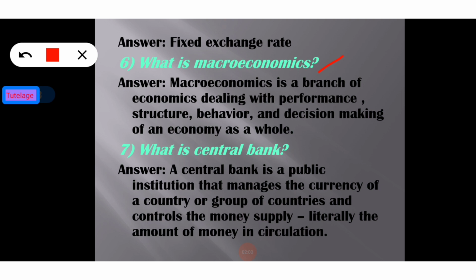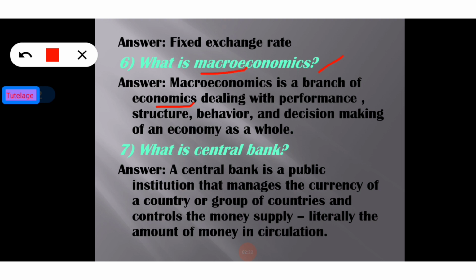Okay, so now going to the definition of macroeconomics. Macroeconomics is basically a branch of economics, and economics is of two types, micro and macro. Macro means large.